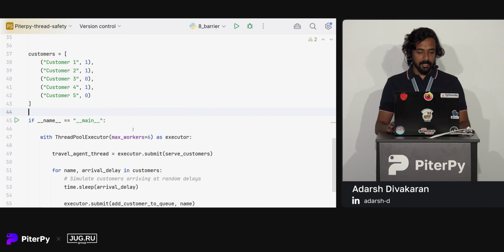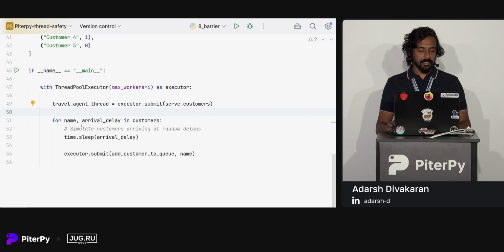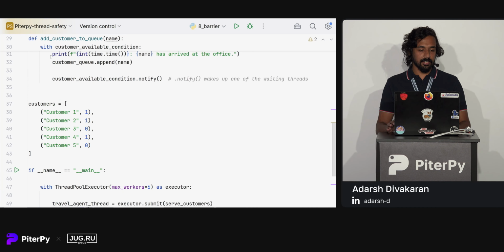Here we have 6 workers. We have our 5 customers. The first customer arrives after a delay of 1 second. The second customer arrives after another delay of 1 second. We have 6 threads, one for our travel agent, and for each customer we will create a thread after the delay specified along with their names in this customers list.